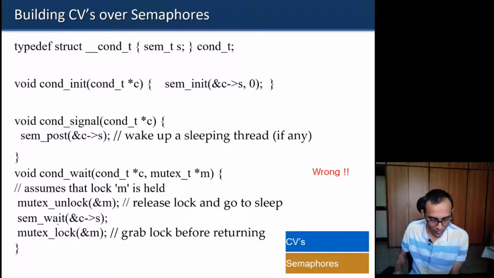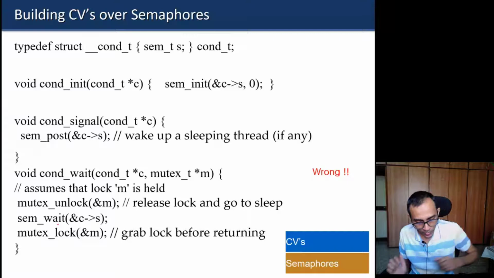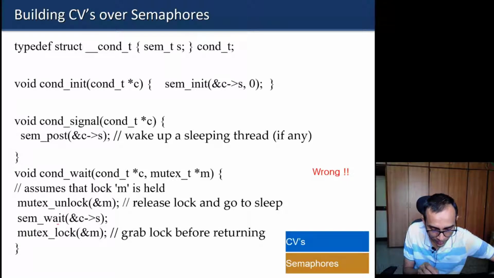That will not be a problem because eventually, whenever it comes back, he will be put to sleep. The problem here is, whenever we call a signal operation on a condition variable, it wakes up a sleeping thread. If there is none, it does not do anything. Basically, it just returns, and that signal operation goes to waste.